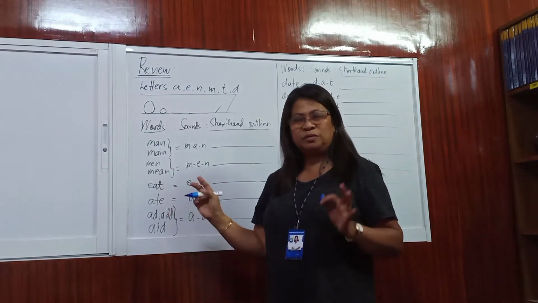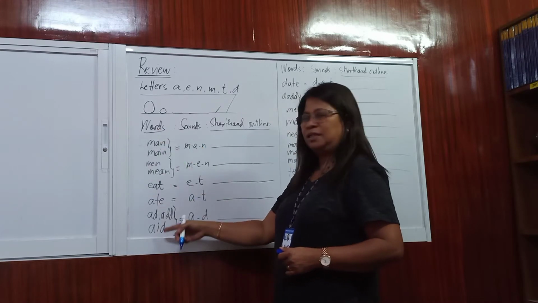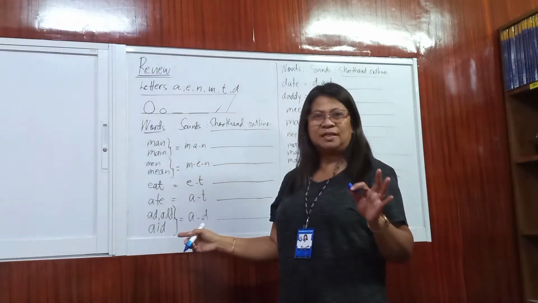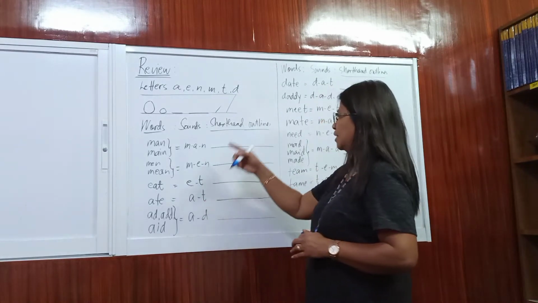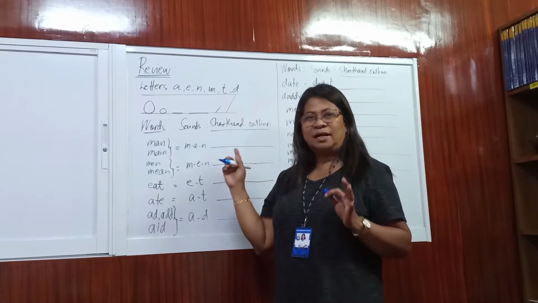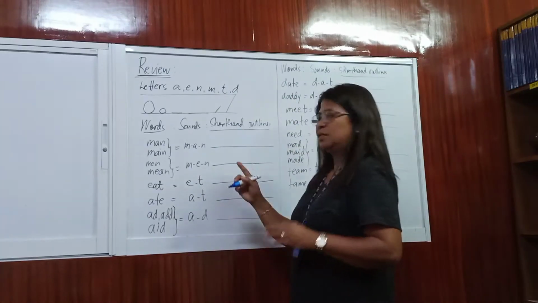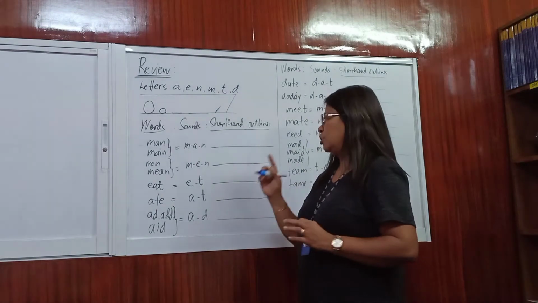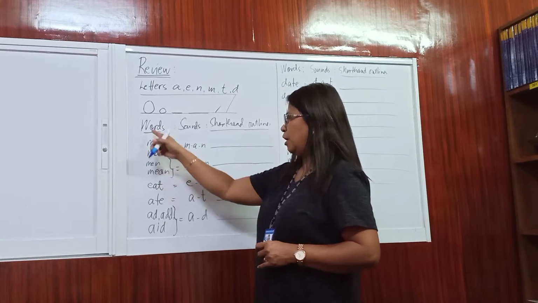Let me simulate this to save time. So we have here man. These are the words, as you can see, and these are the sounds. We discussed this already last time, and I am discussing this fast so that we can move on to the next lesson. In shorthand outlines, I told you last time that we need to write the shorthand outline first. So today we are going to learn shorthand writing of shorthand outlines, making use of the sounds found in these words.